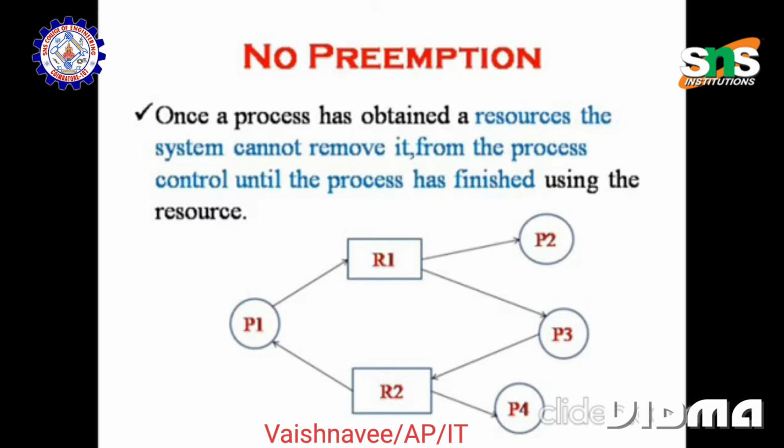The previous processor must complete, and only then can the other process access the resource. It will finish the first processor, and then it will go to the next which requests to share the resources. This is said to be no preemption. Here processor 1 is allocated resource 1 and processor 2 is requiring resource 1. Processors 3 and 4 have access to resource 2. Unless processor 1 completes, the resource will not be allocated to processor 2.